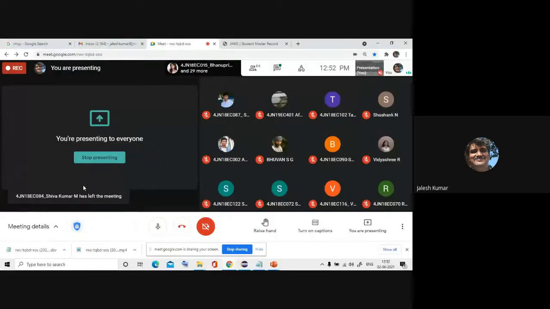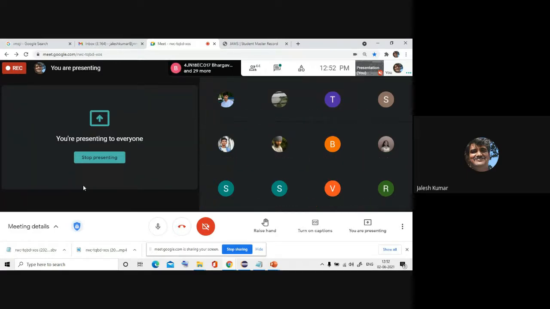See, return means it will return from the method, and main is a method. That's what I defined. If you return in between, what happens? Will your program compile? That's my question. Answer.